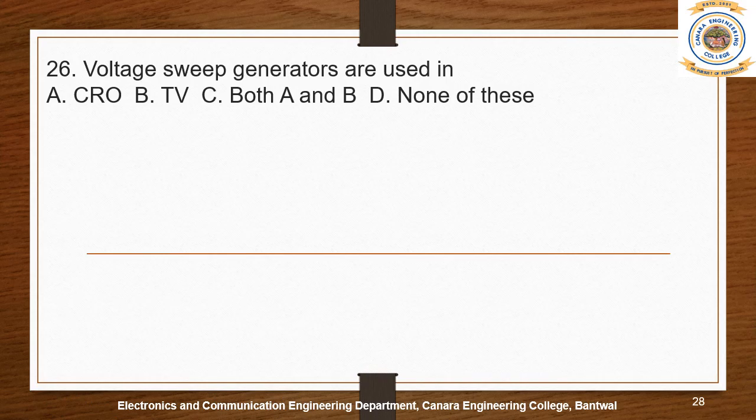Next, voltage sweep generators are used in either CRO or TV, both A and B, or none of these. Here, first of all, we should understand what a sweep is, what a voltage sweep generator is, and what its application is. According to the application of a voltage sweep generator, we can use it both in CRO and TV. So I think option C is the right answer.